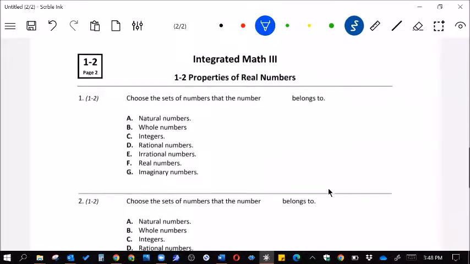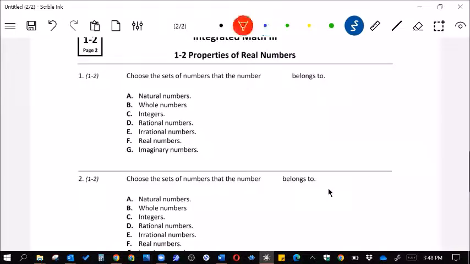All right, and I meant to do that with the others. Let's do a couple of different ones. Let's do the number -6. So it's negative, so it can't be a natural number, and it can't be a whole number. So that means it's an integer, and it's rational because it can be -6/1.